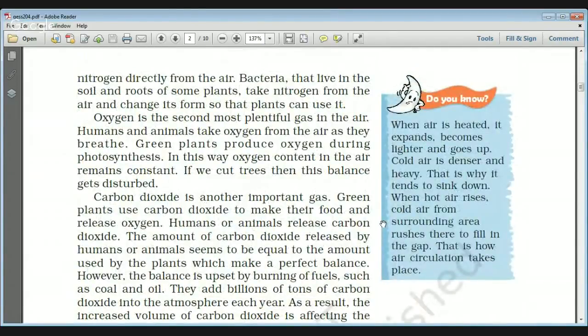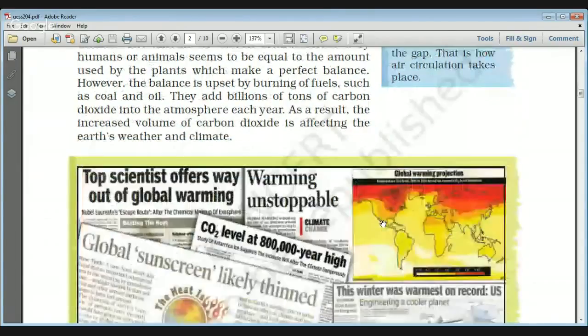Now we will discuss the air circulation process. Whenever air is heated, it starts expanding and becomes lighter, and therefore it rises. It starts moving upwards. But the surrounding air is cold and denser, and that is why it tends to sink down. So whenever hot air rises, cold air from the surrounding area rushes in to fill the gap, and that is how the air circulation process starts.